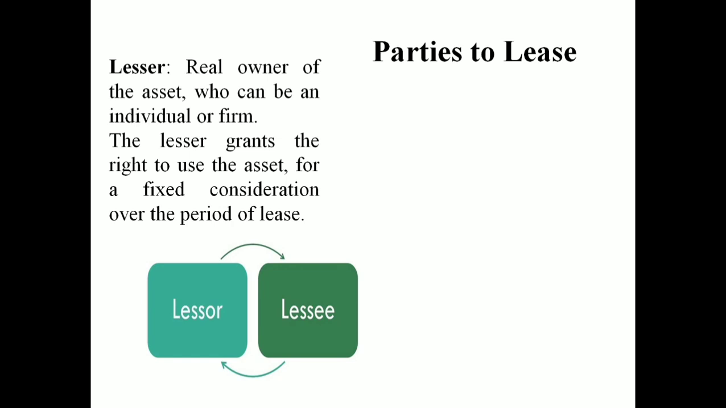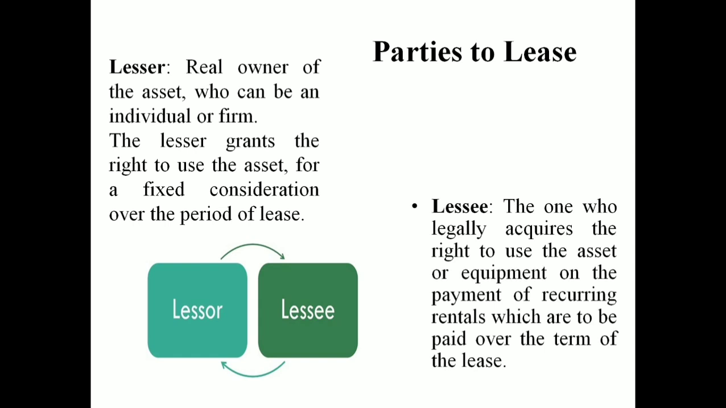So, we are moving to the next part, that is the lessee part, who legally acquires the right. We discussed that it is a contract between two parties, lessor and lessee. The lessee is one who legally acquires the right to use the asset or equipment on payment of a particular amount, called rentals, to be paid over a particular time period or a term.